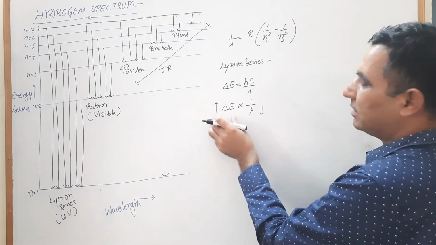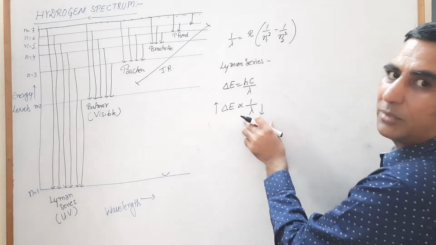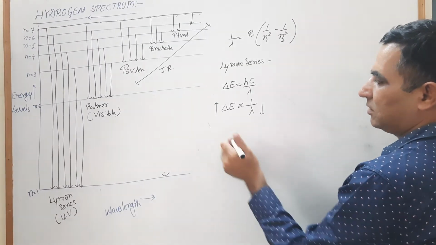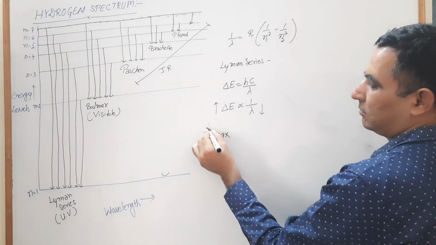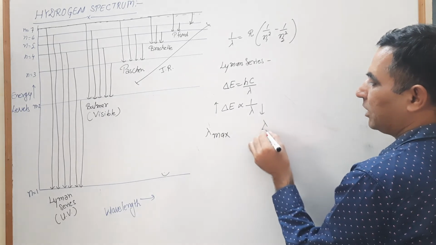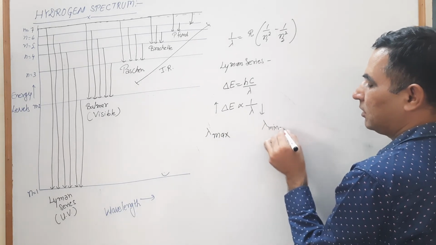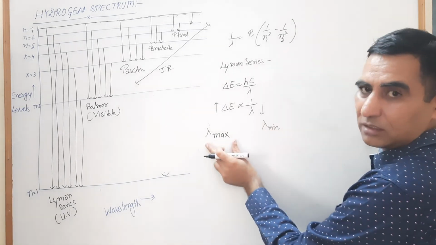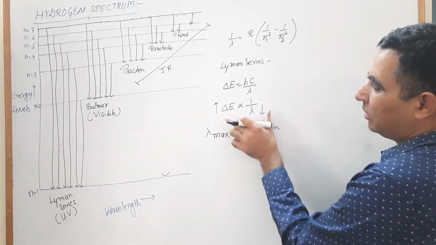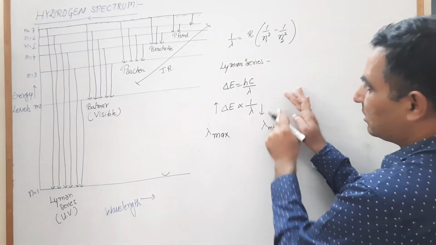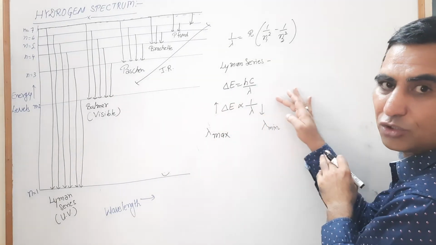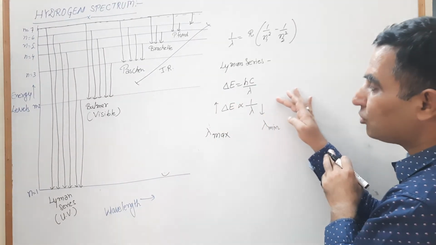Del E increases, on that time the value of lambda decreases. So look for the maximum lambda and for minimum lambda. When we obtain the maximum lambda, on that time your del E should be minimum.